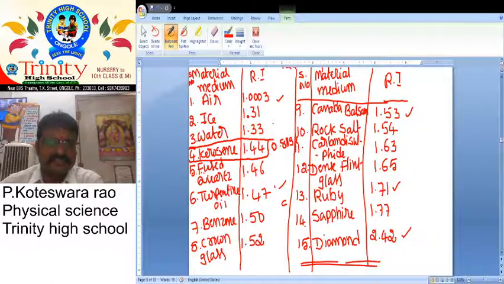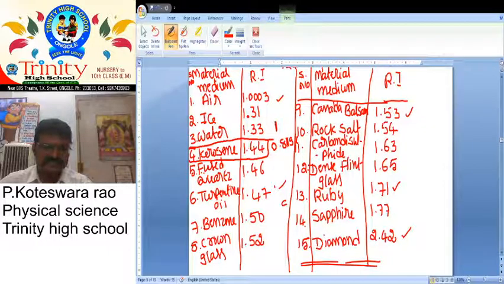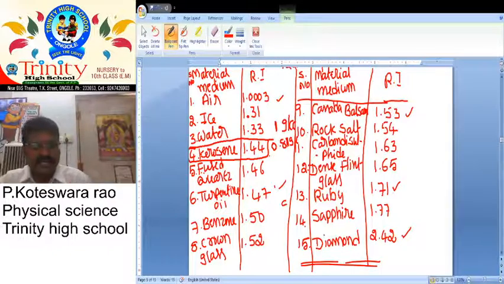But what is the mass density of water? 1. Which one has more mass density? Water. But the refractive index of kerosene is 1.44, and water 1.33. So kerosene mass density is 0.81, whereas the mass density of water is 1 gram per cc. That's why, from the table, some of the denser medium substances may not possess higher mass density. Here it is kerosene, with lower mass density.